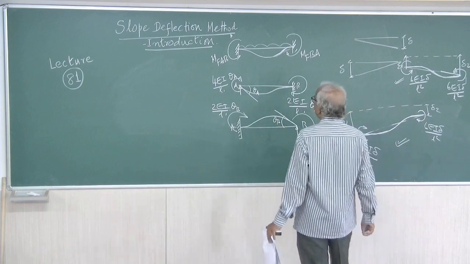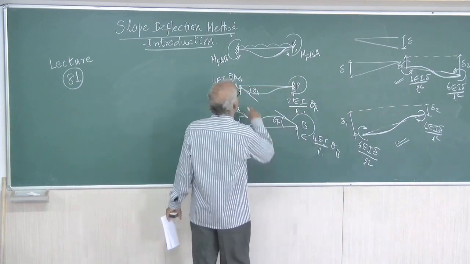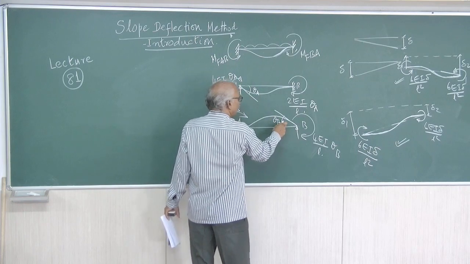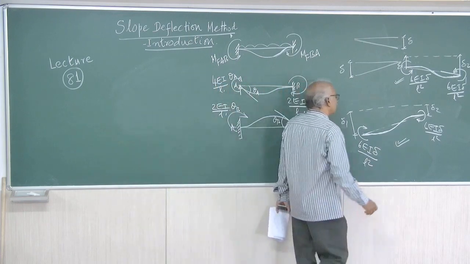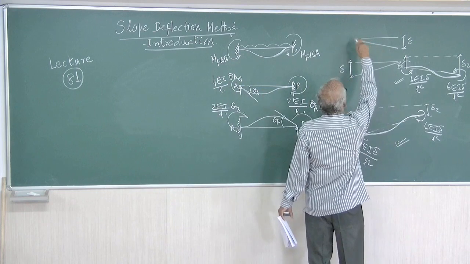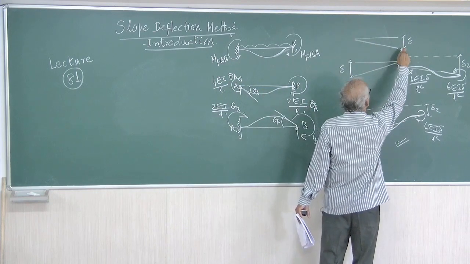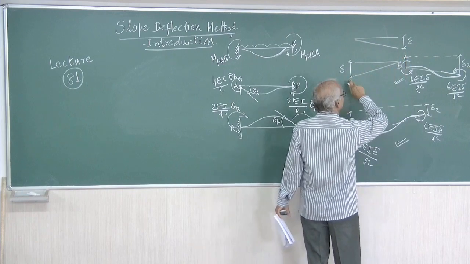So, the possible displacements: initially we have fixed, allowed theta A only, allowed theta B only, and allowed the displacement. The left support may be at the same level and the right support may settle down. Similarly, left support, differential.